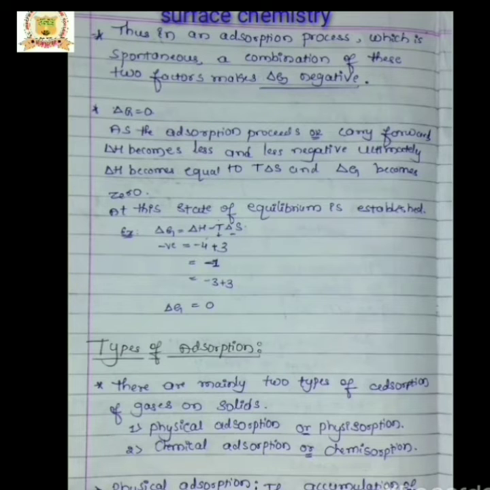Put delta G equal to 0, then delta H is equal to T delta S. As the adsorption process proceeds, delta G becomes less and less negative. At that time delta H equals T delta S, and delta G becomes 0. That is an equilibrium process. So at this stage, equilibrium is attained.